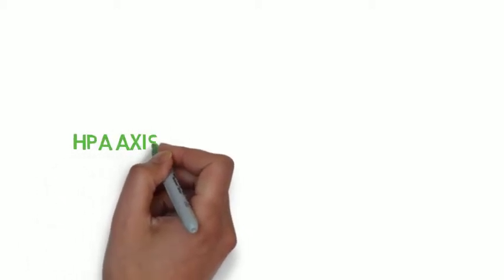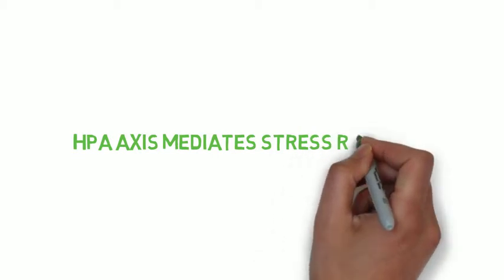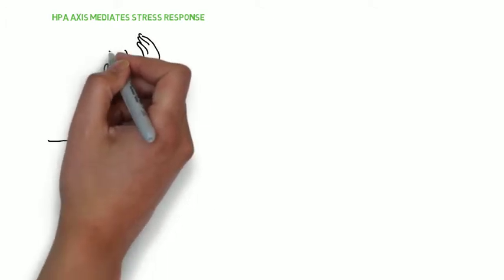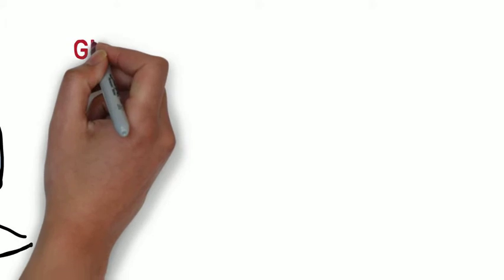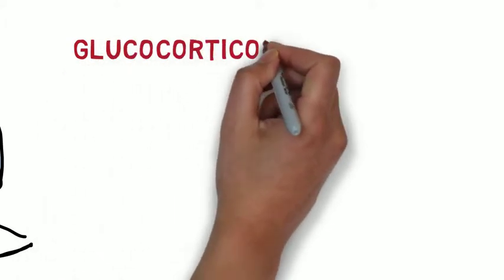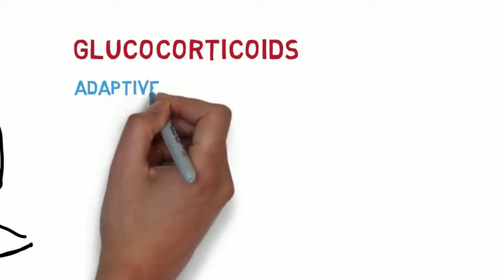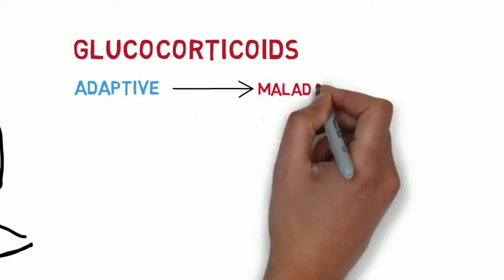The HPA axis is a neuroendocrine axis essential to mediating our stress response. For the modern day human, stress is usually chronic and psychosocial in nature. However, our body responds the same way as it would an acute stressor. Glucocorticoids are the final products of this response and follow an inverted U relationship. Small, acute increases have adaptive effects on brain and behavior. However, large, prolonged increases are maladaptive.